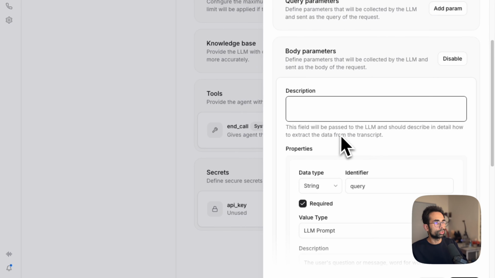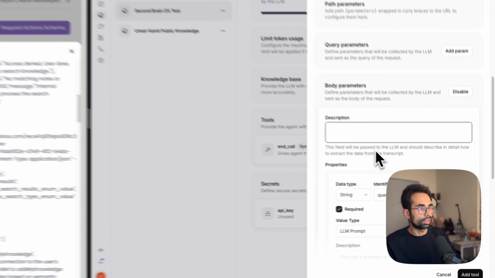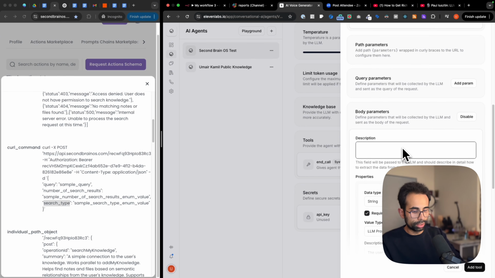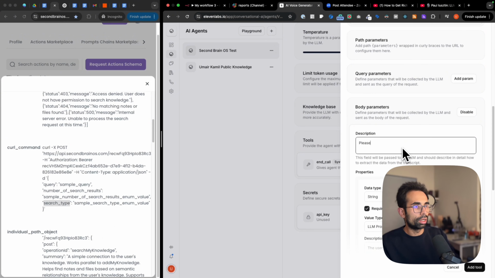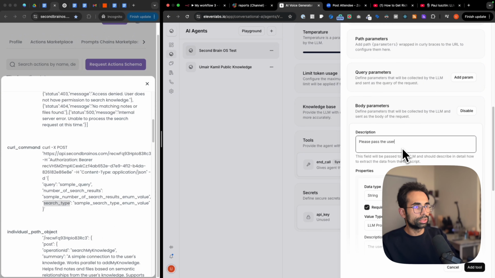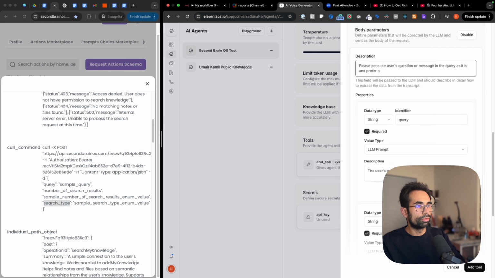I think it's just nice to give a description here because I think they have made this feel mandatory. Please pass the user's question or message in the query as it is, and prefer a low value for the number of search results.